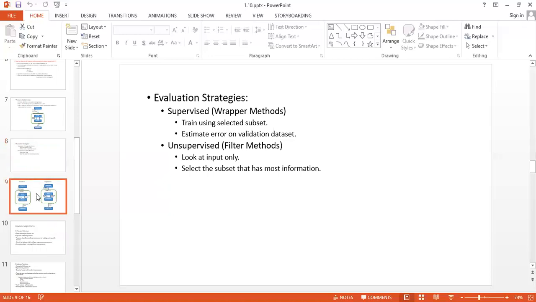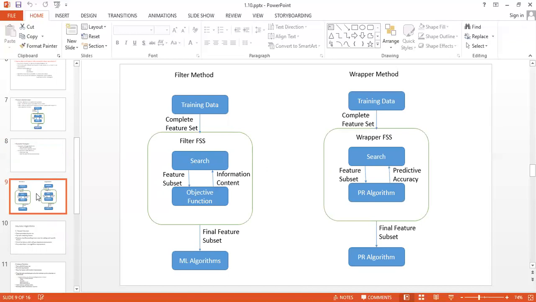We are having the diagram of both the filter method and the wrapper method. The only difference between filter and wrapper is in how you select the algorithm.